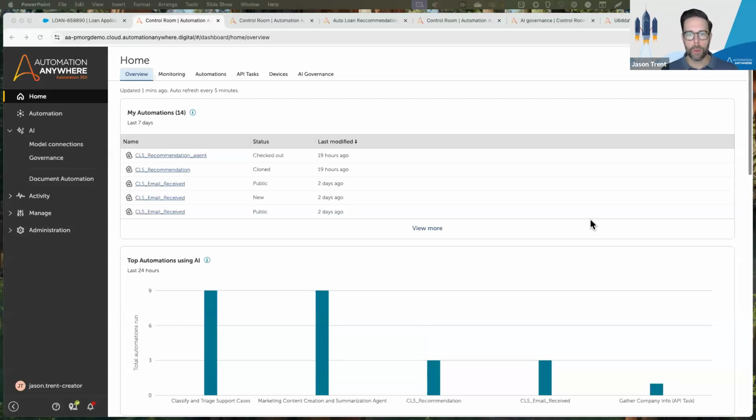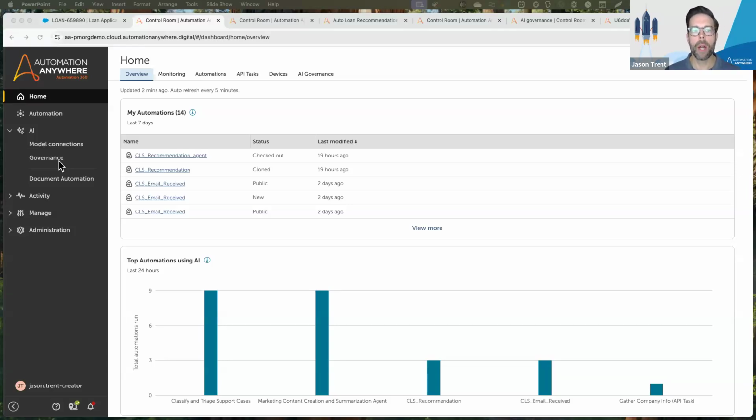So you'll see that I'm in the control room. And if you haven't seen this in a recent update, we actually added a new section into the control room called AI. Within that, we've got the ability to access what are called model connections, as well as our governance layer. And those are key components of AI Agent Studio. We're going to be bringing additional new visual elements into this section in the control room in the next several releases. We're actually going to make it easier for you to access AI skills that you're building, as well as get easy access to some of the new templates we're shipping. And then in the future, we'll also be servicing up AI agents there directly.